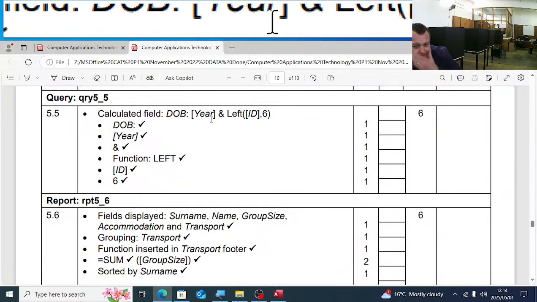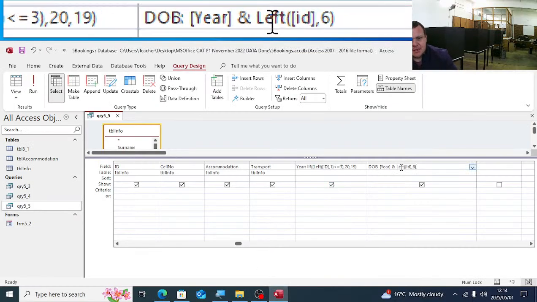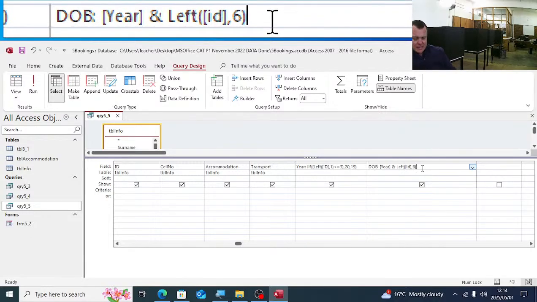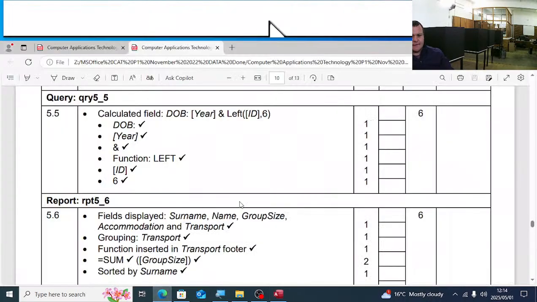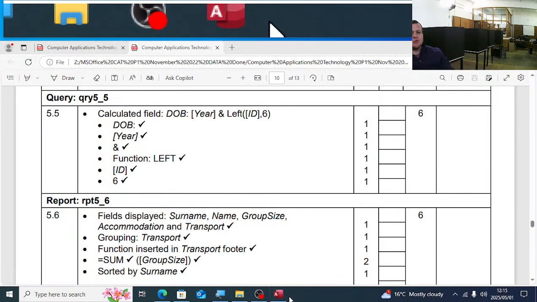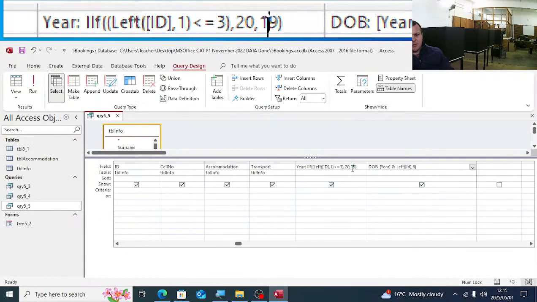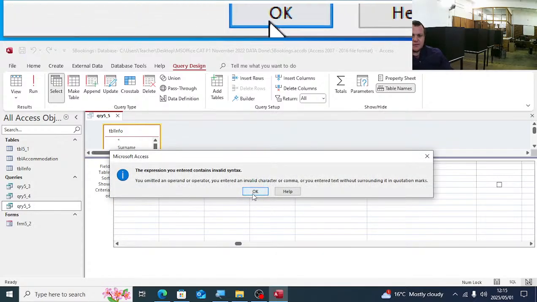Again, why it doesn't work is because of the regional settings here. So we can ignore that. We're going to take the date of birth field, the year, that's the 2 characters, followed by 6 characters of the ID field. So if it doesn't work, don't break your head now. If you get an error, just take a screenshot. But the only problem here, let me just change this one. Maybe this will work, but I'm not sure. Yeah, it does not work.